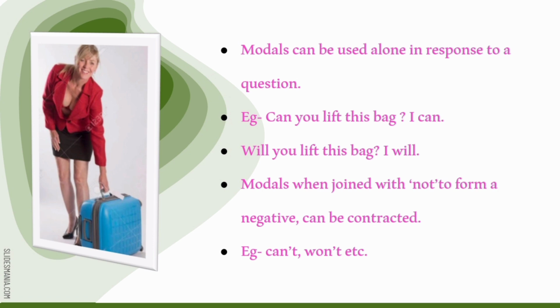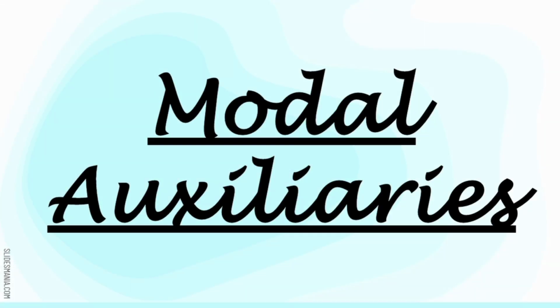Another important characteristic of modals is that when joined with not, they form a negative and they can be contracted also. For example, it becomes can't, won't, etc. These are the contracted forms and they always express the refusal or the negative of what the positive modal tries to express. The different modal auxiliaries which we are going to study here are shall, should, can, could, will, would, and then the others like used to, need, dare, etc.